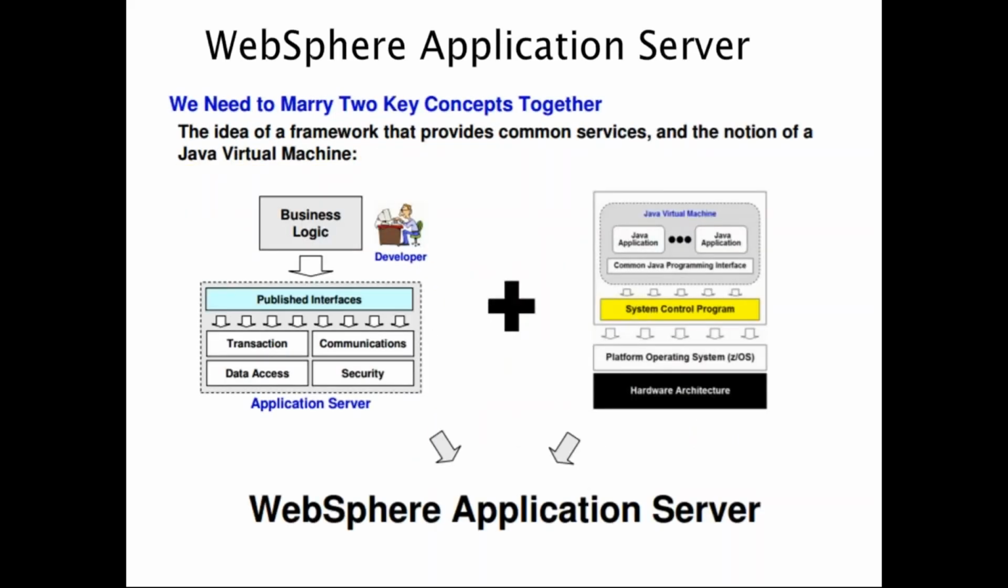So WebSphere application server, right? So we talked about what is JVM, right? I told you, you are going to get the Java application and deploy it, and the system control program will understand the request from the web server or database.